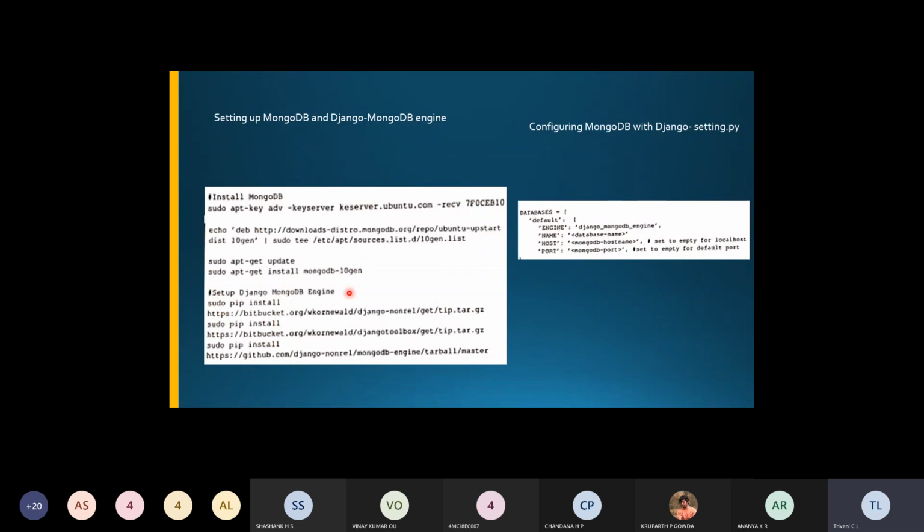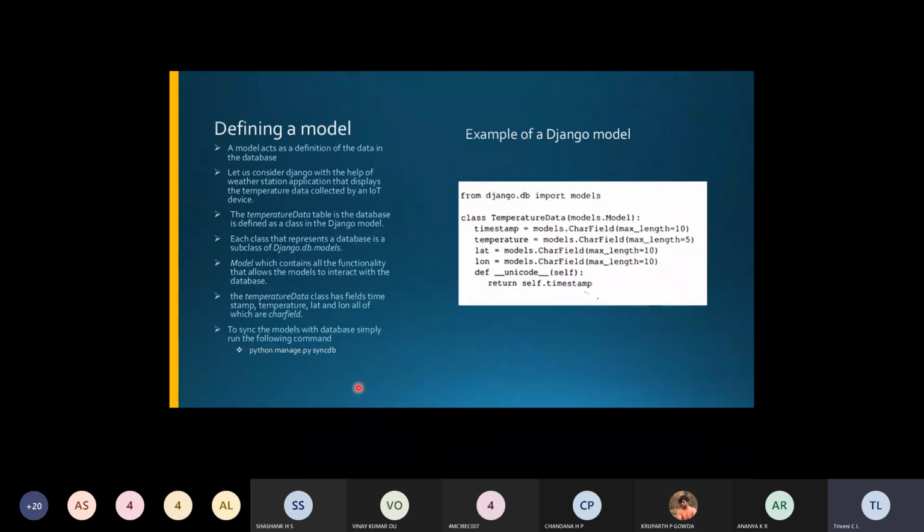Now, so these are the steps used for setting up MongoDB with Django. Now, coming to the next one, which is the model. So we had taken the model, view and template for Django. We'll try to take one after the other. So how do you define this model for Django? What are the commands used? We'll try to see it here. So a model is nothing but the definition for the data in the database.